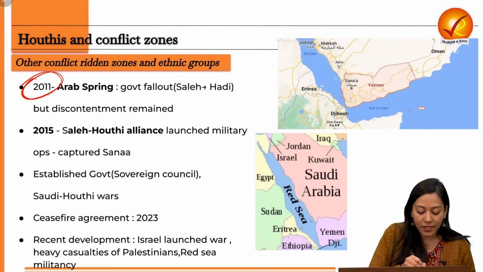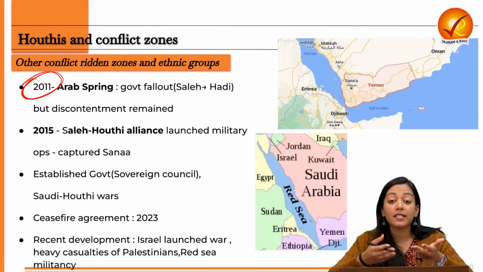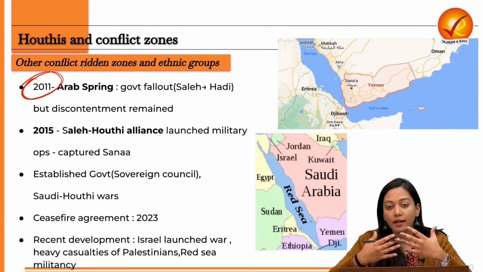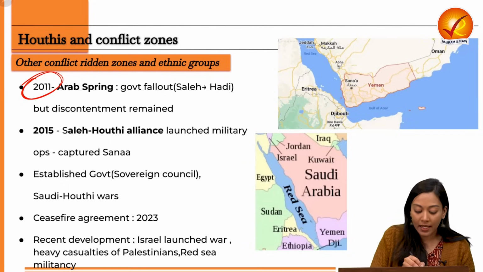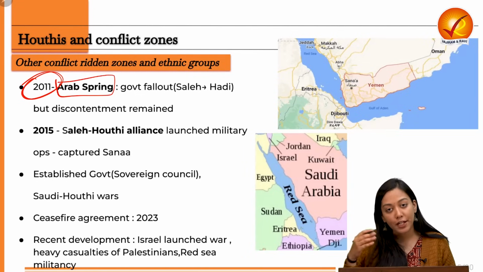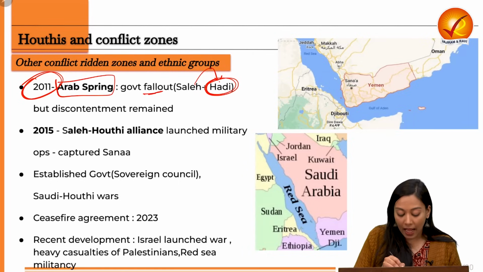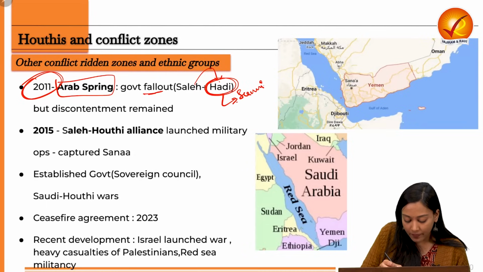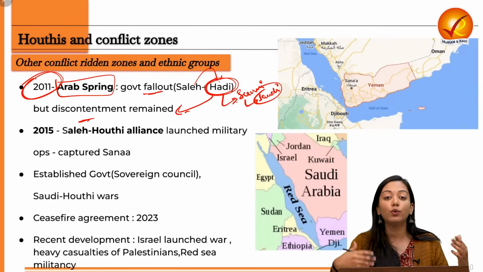Now in 2011, a sudden spark happened in the form of the Arab Spring, where a lot of people agitated against dictatorship, eventually leading to the fall of the Tunisian and the Egyptian dictators. This inspired the Houthi rebels as well, and they also thought to put down the dictatorship of Saleh. So they also participated in the Arab Spring, which eventually led to the fall of the government, and now the president will become Hadi. Now, mind you, Hadi also is not from the Shia community. Hadi is from the Sunni community, and he is also backed by Saudi. Therefore, they will again be discontent by this change in the government regime, and they will continue their insurgency.